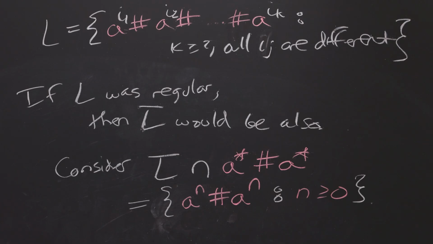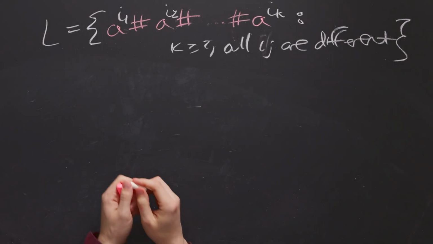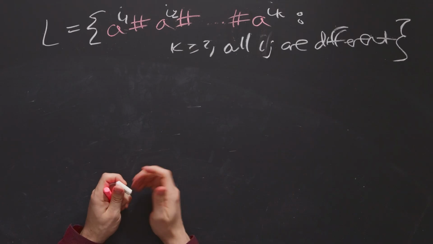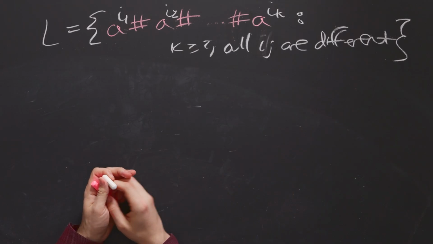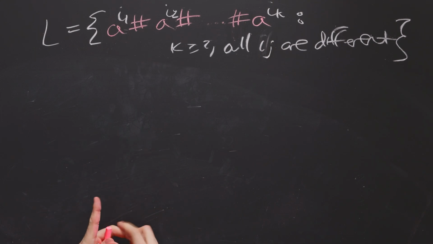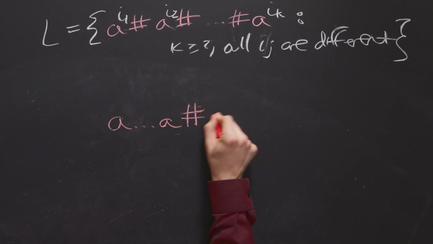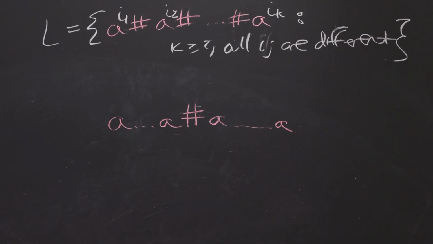Pretty cool. Now, let's show that it's not context-free. So here's the problem in showing that this language is not context-free. We can't use the same string as before, with both the closure property as well as the p factorial trick. Why? Because in both cases, we picked a string that had some number of a's, a pound sign, some number of a's. So exactly 2 segments. But the difference with the context-free pumping lemma is that we can pump anywhere.